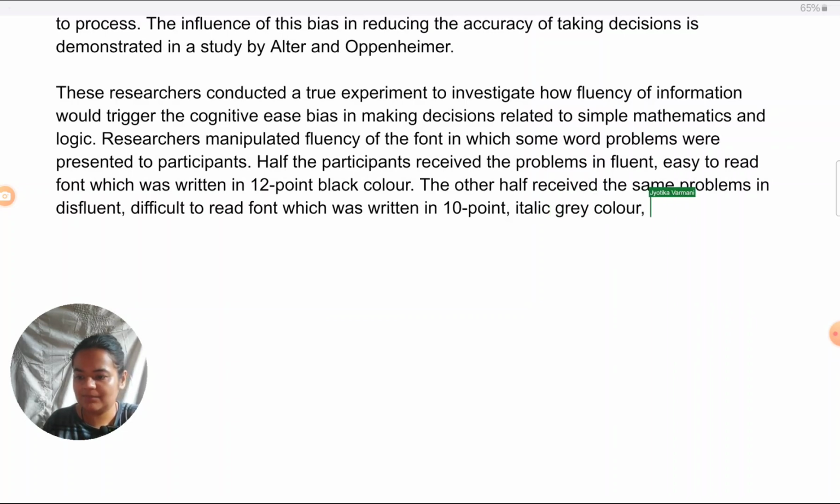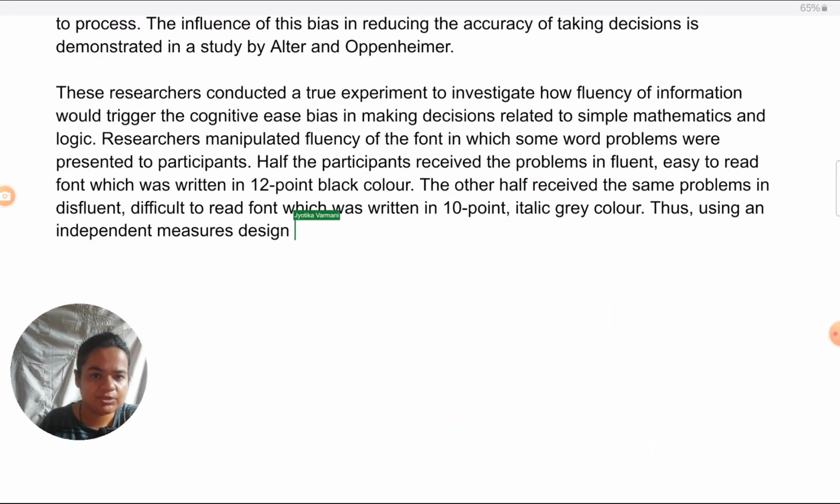So here what I've done with this sentence, I've pointed out what was manipulated, means I have pointed out what is the independent variable. Also, I have pointed out the experimental design because I have shown that these are two different groups. It's understood it's independent measures design. I would just like to mention it also once. Thus, using an independent measures design,